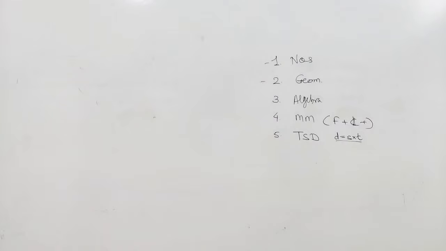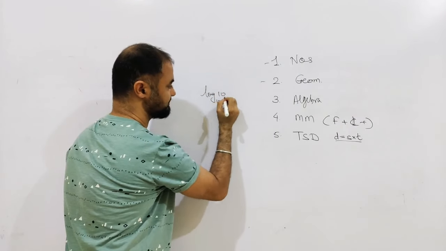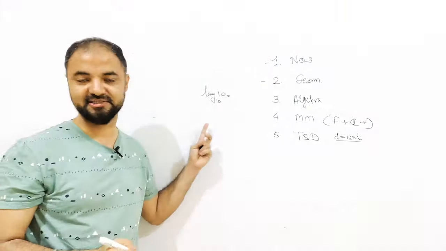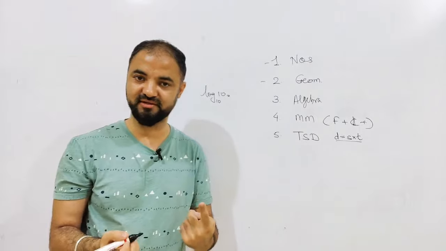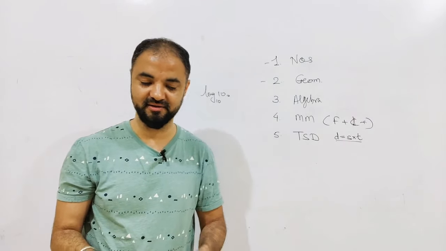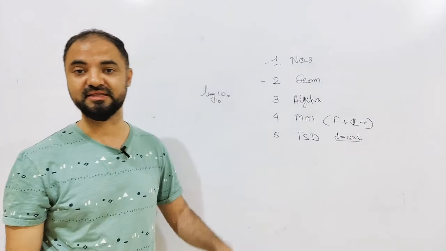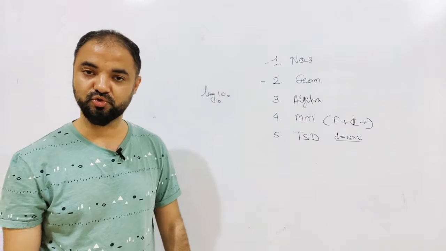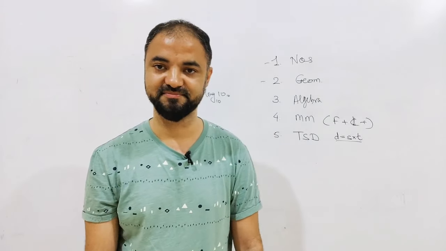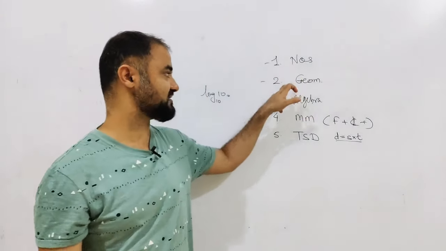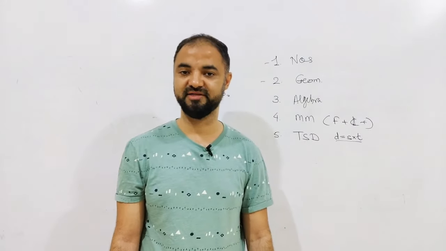For example, if I give you a logs question, log 10 to the base 10. Those who don't know this can't solve it at all. Log 10 to the base 10 is 1. Log a to the base a is 1. But if you leave the topic altogether, you won't be able to solve easy things as well. So don't leave the topic, do some of that, but not in the starting of preparation, towards the end. So these are the 5 topics: numbers, geometry, algebra, modern maths, time, speed, distance, as my top 5 list.